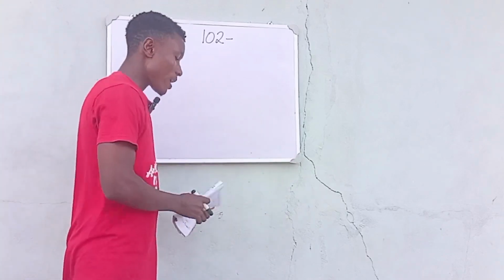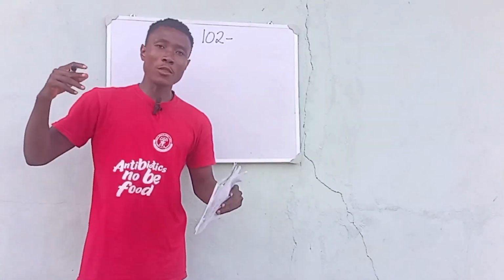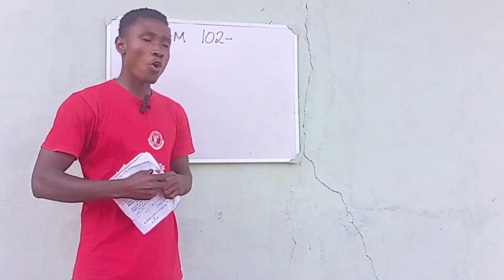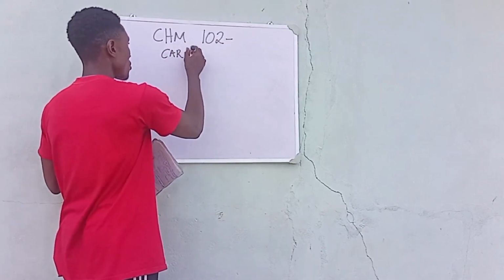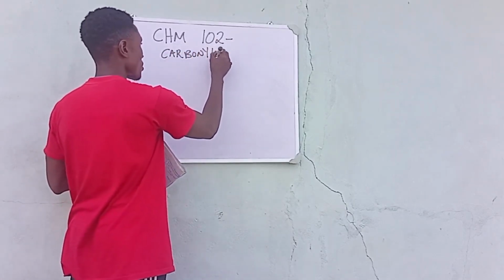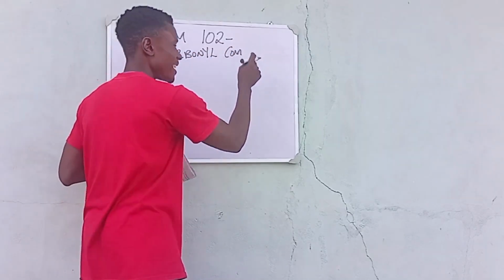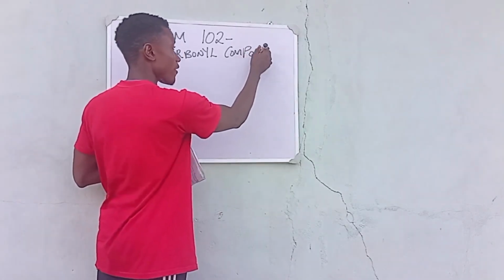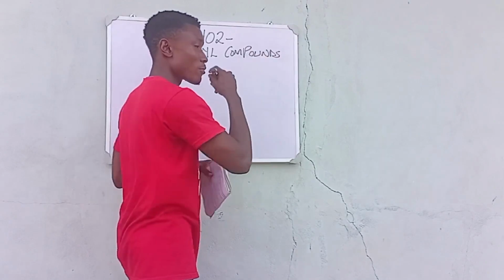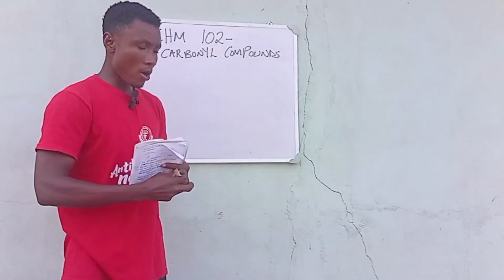We talked about a lot of stuff in our last video concerning a particular functional group, which is known as alcohol. And today we'll be moving on to another group, which is known as the carbonyl compounds. So what we'll be saying here is what the carbonyl compounds are. I can also decide to say carbonyl groups, but since I've already said carbonyl compounds, let's move on with the word carbonyl compounds, right?